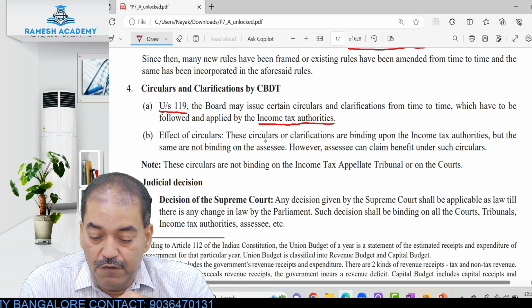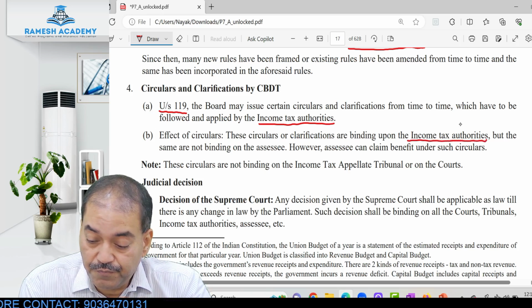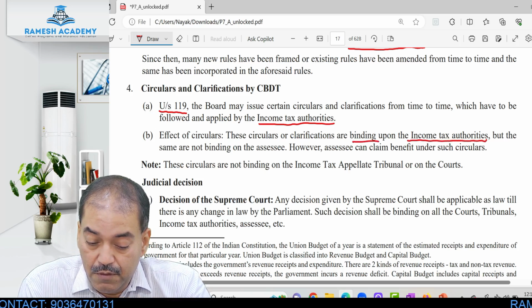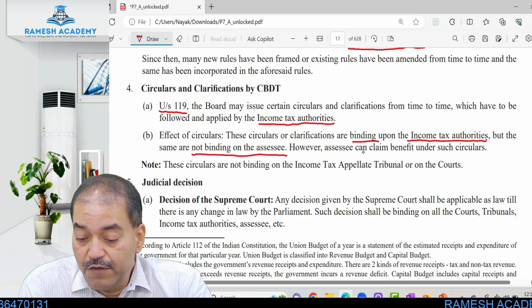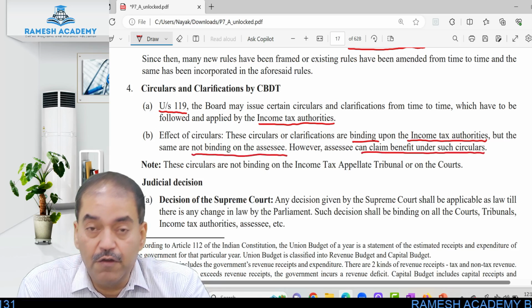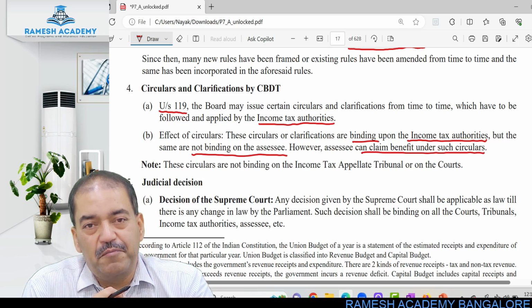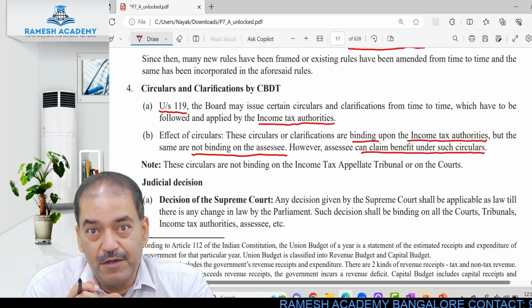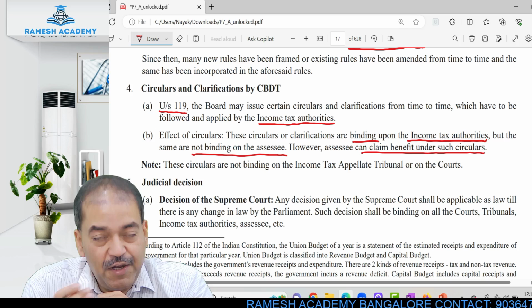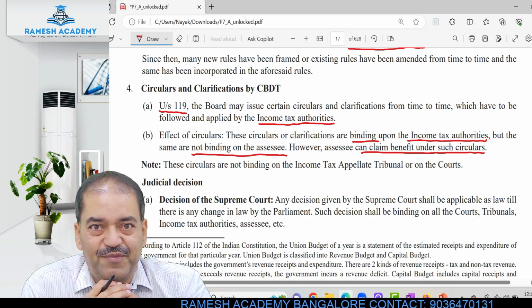Effect of circulars. These circulars or clarifications are binding upon the income tax authorities. They are not binding on the assessee. However, the assessee can claim benefit under such circulars. If the assessee finds that there are some benefits for him, he can say, you have got that circular passed by the CBDT, and there is something in it for me also.